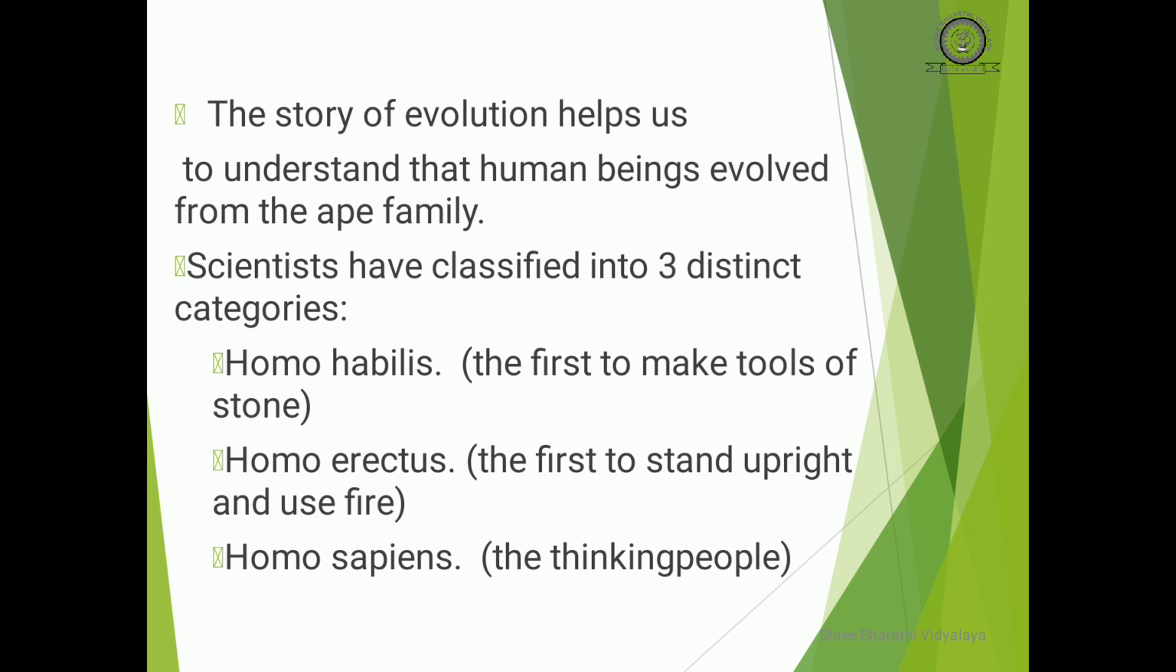So, the main three categories, or the classification of the early humans, are Homo habilis, Homo erectus, and Homo sapiens. Understood, children? Yes.